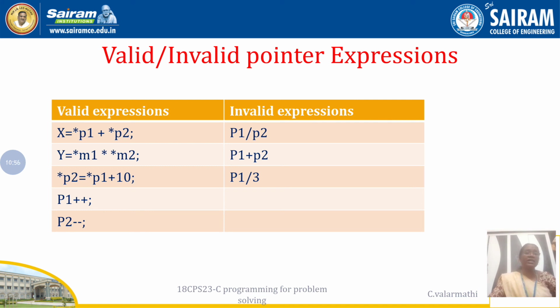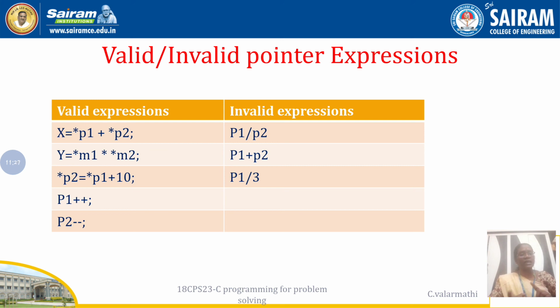What are the invalid expressions? P1 divided by P2, because P1 is a pointer variable that stores the address of the value. Okay, how can we divide one address by another address? That is not possible, no. So that is what is called an invalid expression. And P1 plus P2. Addition of two memory addresses is also not allowed. And P1 divided by 3. That mathematical operation is also not allowed in C programming. That is why it is included as invalid expressions, right?